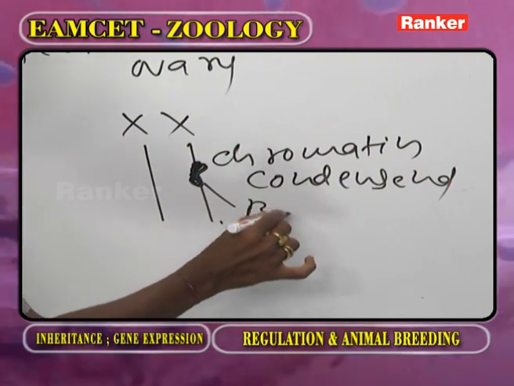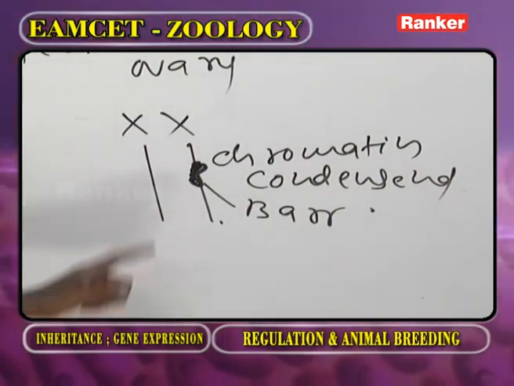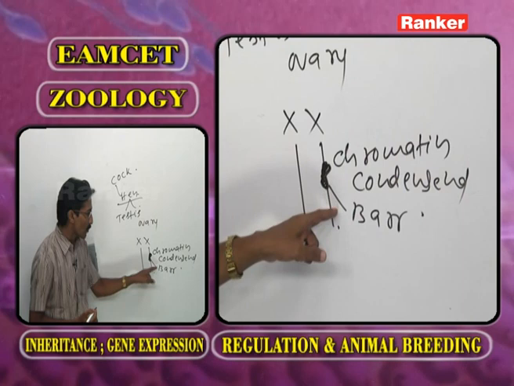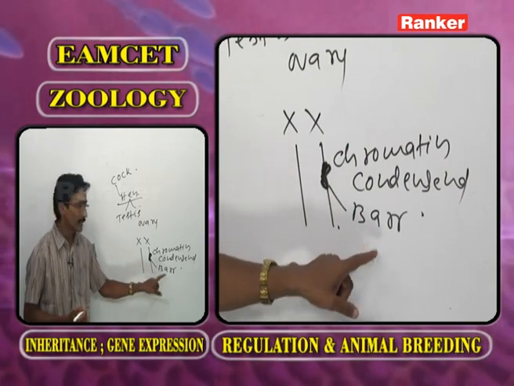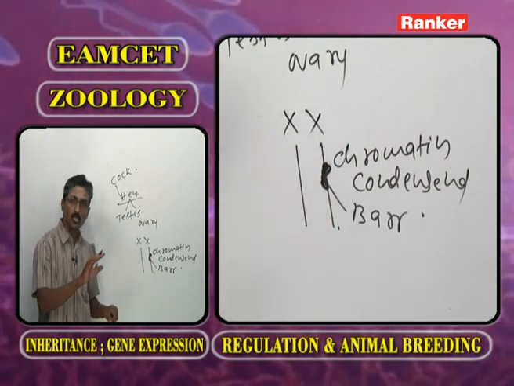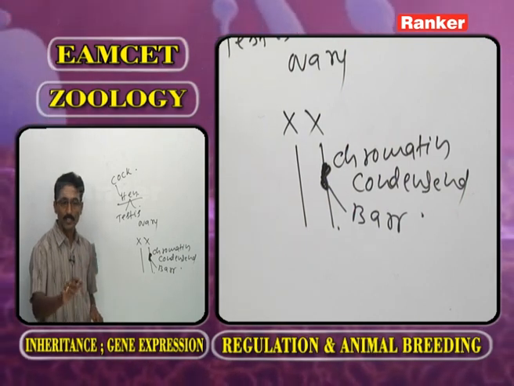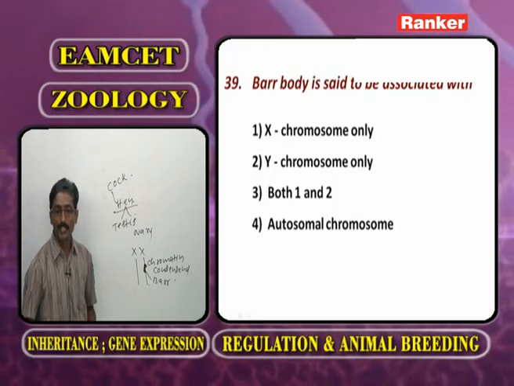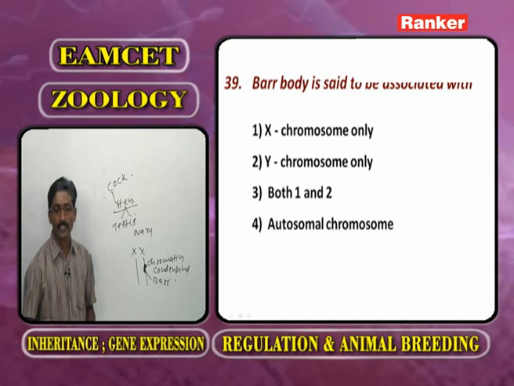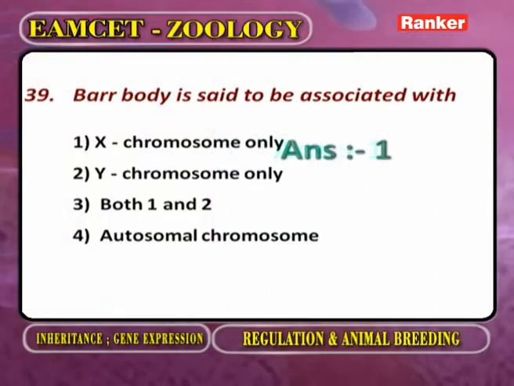That we call the bar body. Of the two X chromosomes, on one X chromosome the bar body is present. Such an X chromosome is not functional. So here the bar body is said to be associated with only one X chromosome.